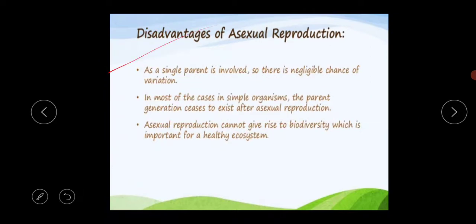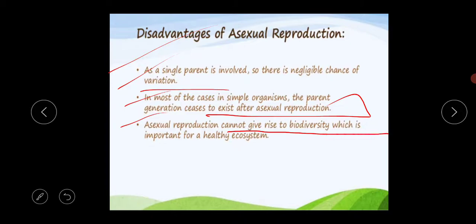Along with advantages, there are some disadvantages of asexual reproduction. The first is that as a single parent is involved, there is negligible chance of variation. Next, in most cases of simple organisms, the parent generation ceases to exist after asexual reproduction. And the last disadvantage is that asexual reproduction cannot give rise to the biodiversity which is important for a healthy ecosystem.